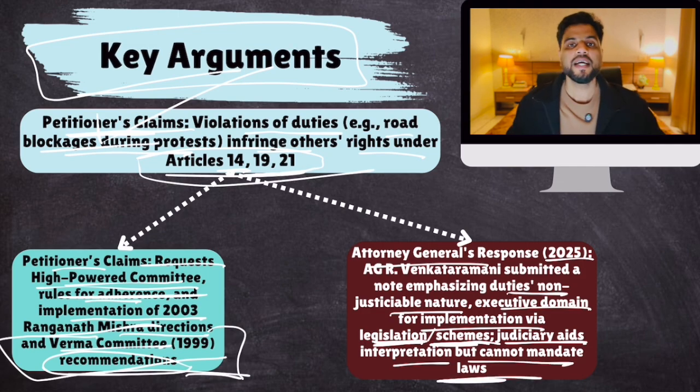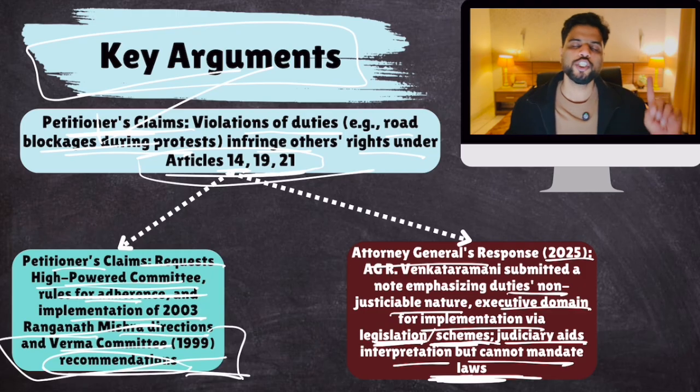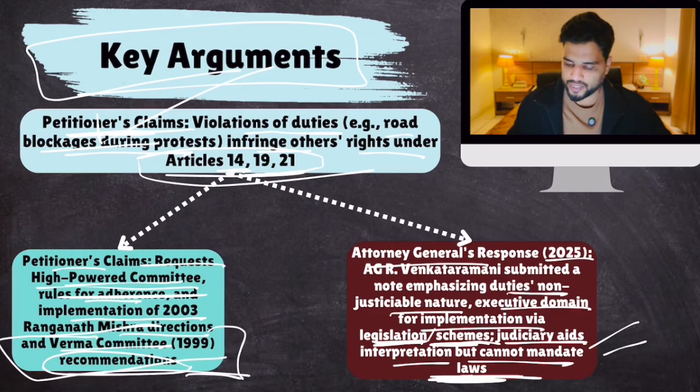The government has said that judiciary can use fundamental duties to interpret other fundamental rights, other laws. But judiciary cannot say that these fundamental duties are justiciable and direct us to pass a law. It is not your domain. It is our domain. It is not judiciary's domain. Judiciary's job is only interpretation. Judiciary cannot direct us to create a law to implement fundamental duties. So this was the government's reply.